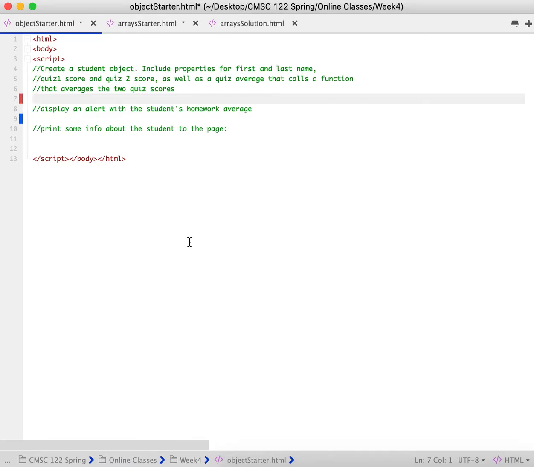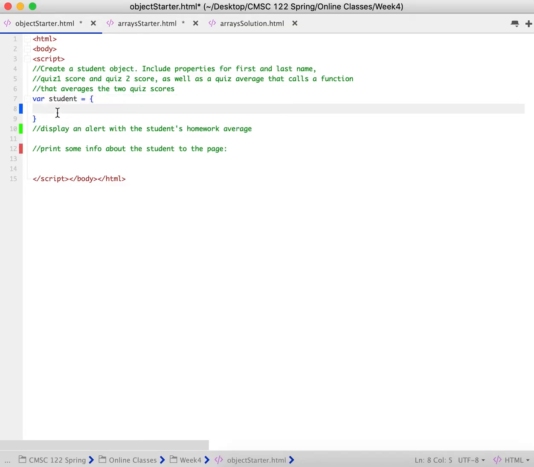All right, so we are going to practice creating an object, and then we will also practice accessing a few different things about that object and printing it to our screen. In order to create an object, we are going to, in this situation, create a student object. So we're going to say var student equals, and we are going to give ourselves some open brackets.